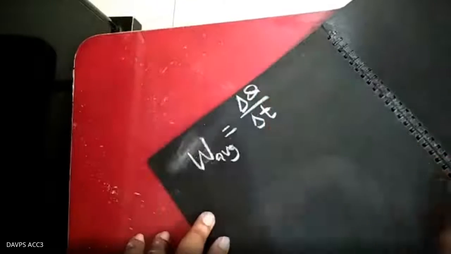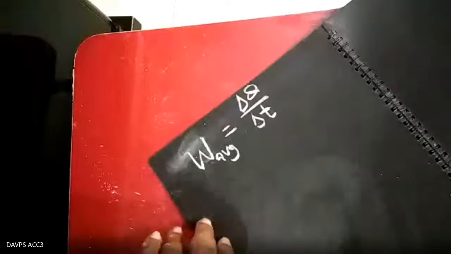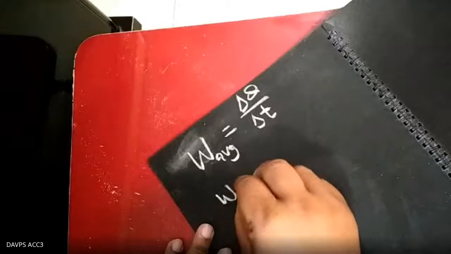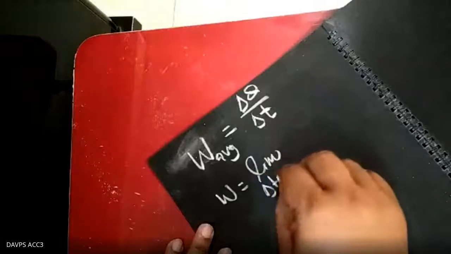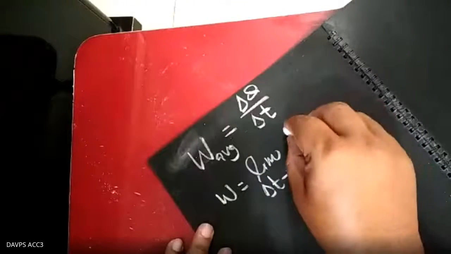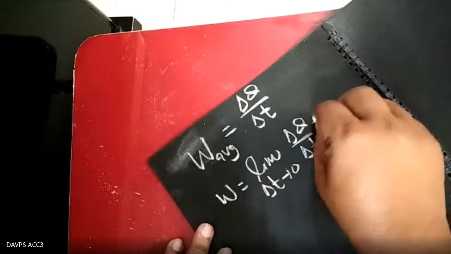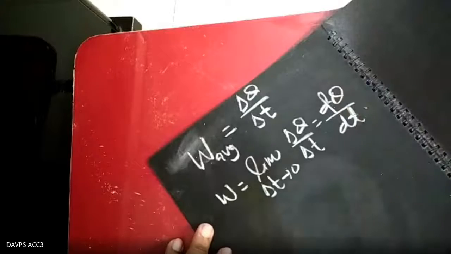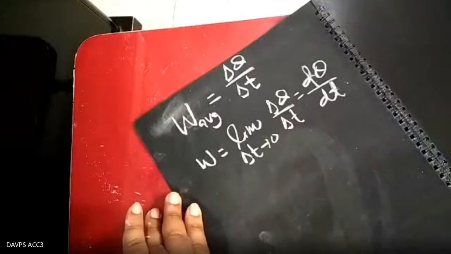Means if it travels delta theta angular displacement in delta t time, then omega equals delta theta by delta t. Or if you are talking about the instantaneous one, omega equals the limit of delta t tends to 0 of delta theta upon delta t, which is d theta by dt. d theta by dt is the angular velocity.